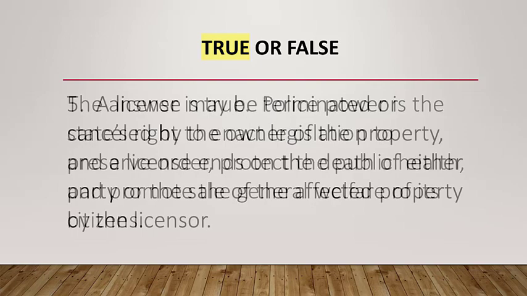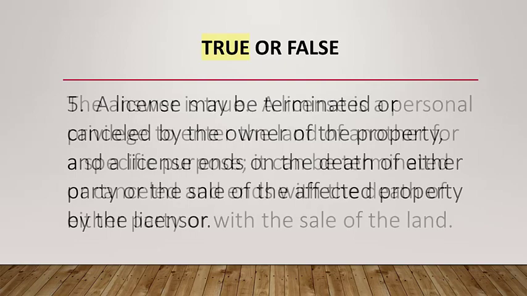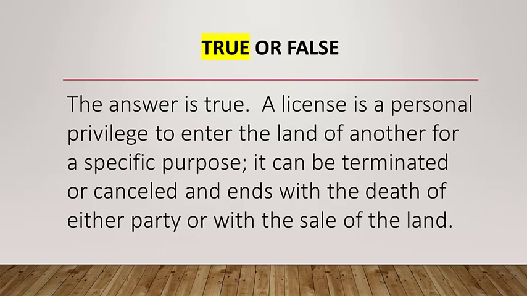Question number 5. A license may be terminated or canceled by the owner of the property, and a license ends on the death of either party or the sale of the affected property by the licensor. And the answer is true. A license is a personal privilege to enter the land of another for a specific purpose. It can be terminated or canceled and ends with the death of either party or with the sale of the land.